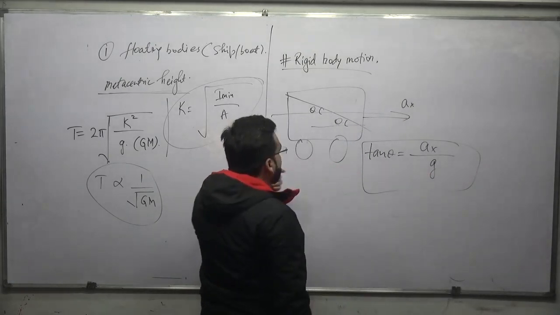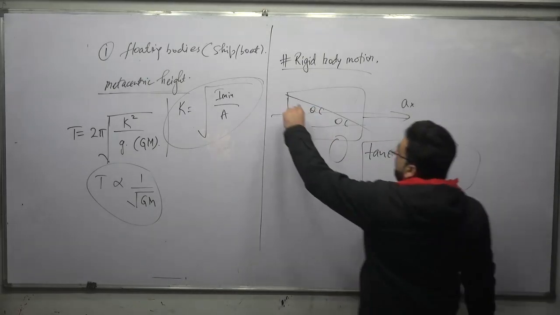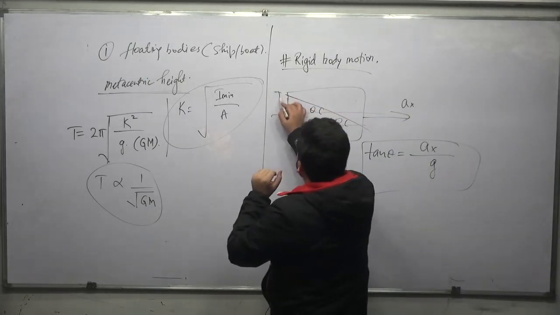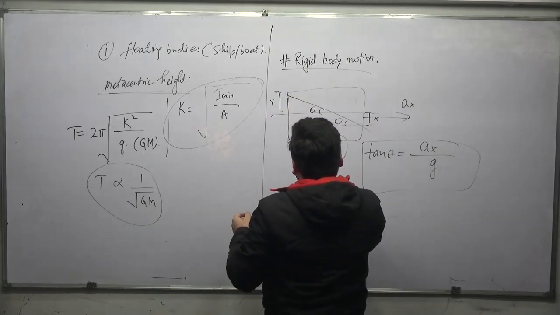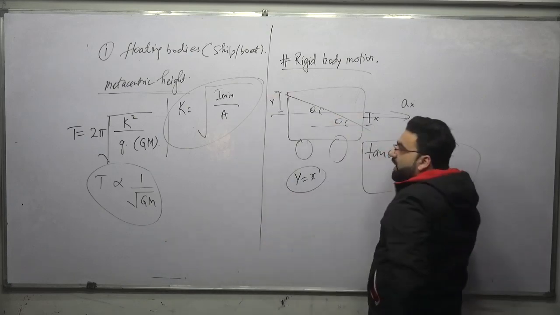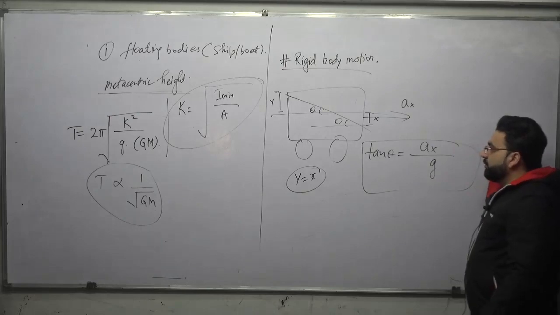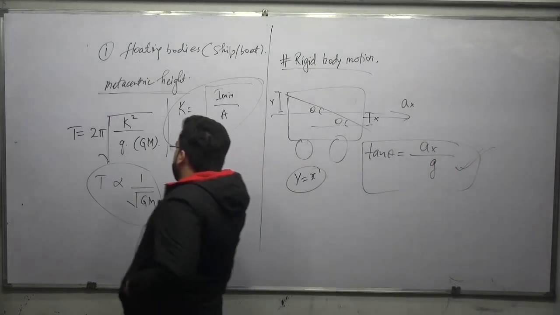And we also solved some questions in which, if no spilling of the oil should be there, what should happen? So this will become equal to this. Let us say this is your y and this is your x, for example. So y will become equal to x for the no spilling case. So whatever is there, the downward portion will be here. We also solved some numericals on this topic. That was the rigid body motion.